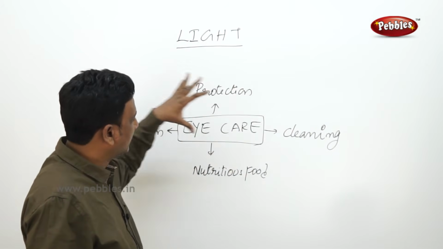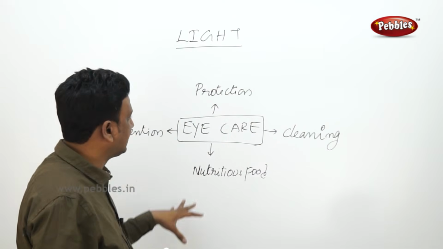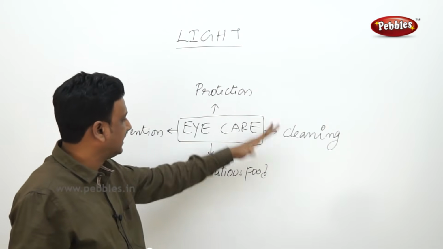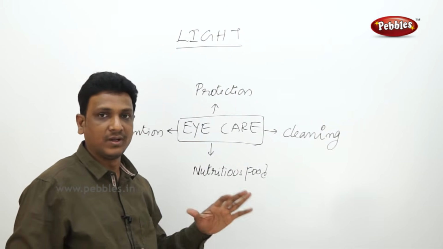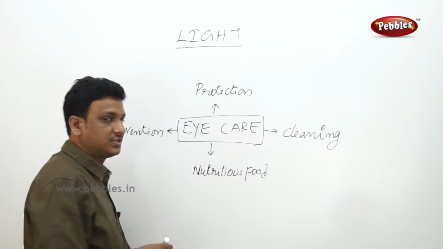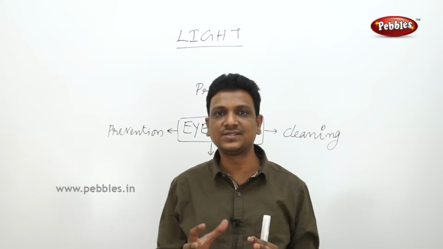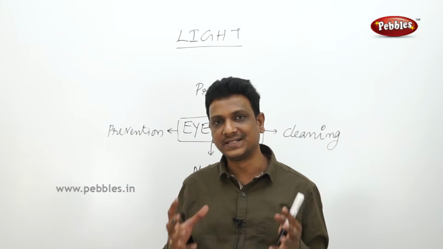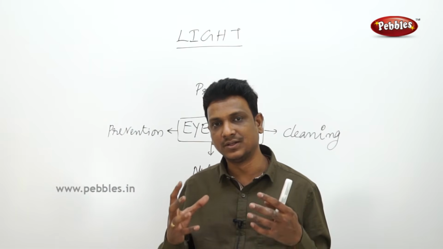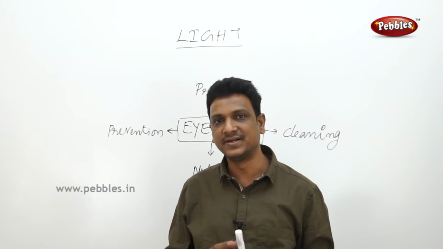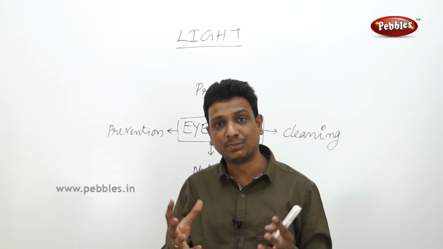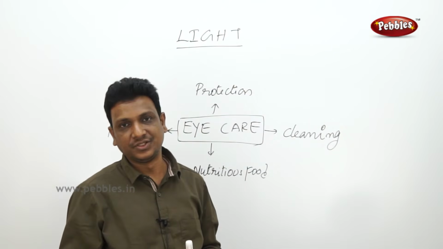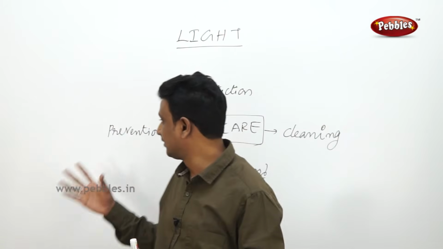Once again, let us look at a glance at the total picture of eye care. Eye care involves prevention, protection, cleaning and nutritious food. These are all important for eye care. First thing is prevention. We have to prevent the things which cause damage to your eyes. Don't go to a dusty area or a place where your eyes may get hurt or irritated. Avoid bright light falling into your eyes, because bright light may damage them. These all come under prevention.